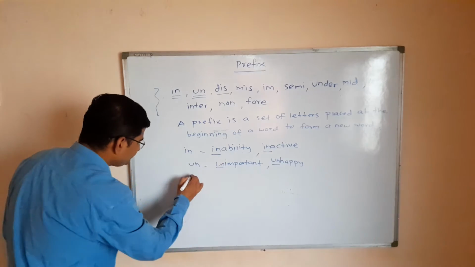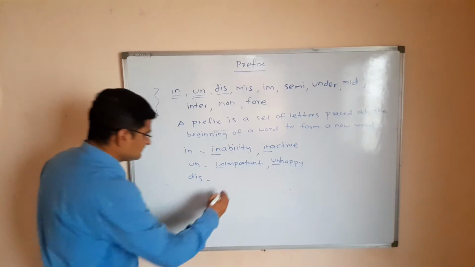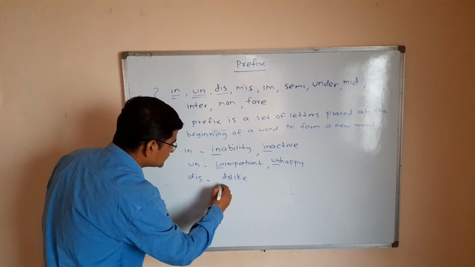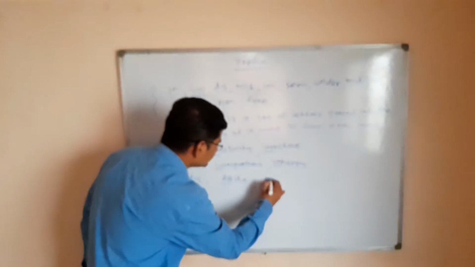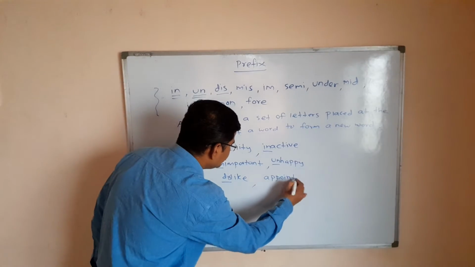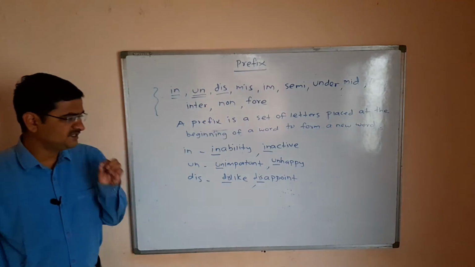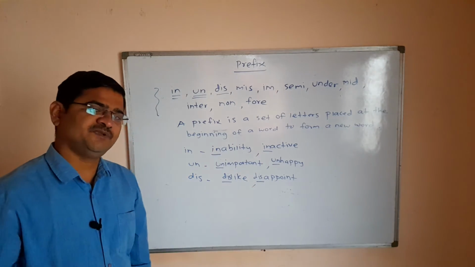Dis is an example of a prefix. Suppose like is a word, like, dislike. So dis is an example of a prefix. Appoint, disappoint. So here in the word disappoint, dis is an example of a prefix.